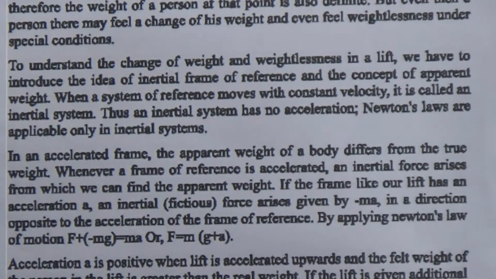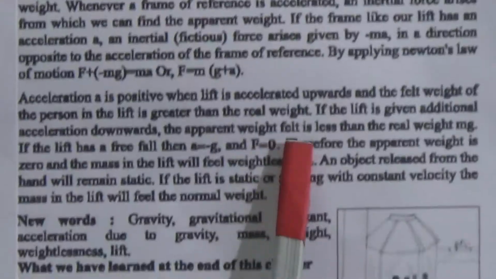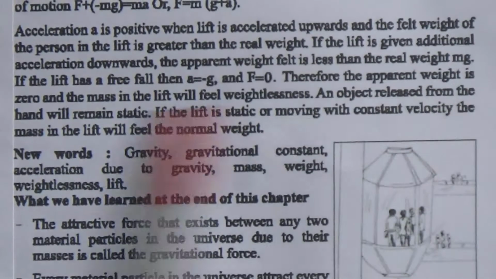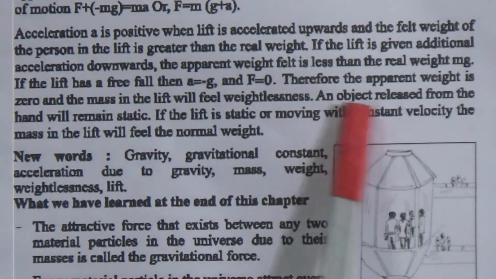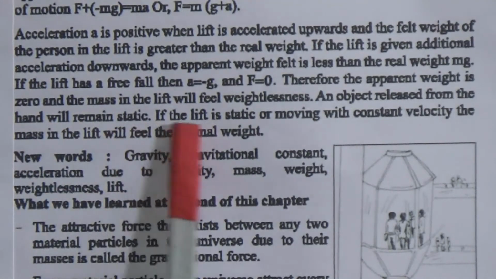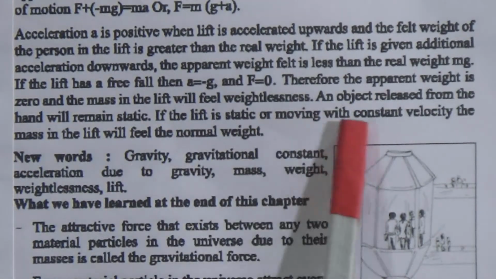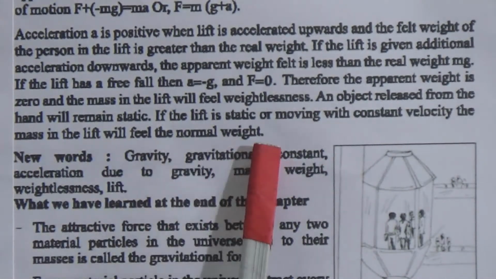If the lift is given additional acceleration downwards, the apparent weight felt is less than the real weight. That means m multiplied by small g. If the lift is in free fall, then a equals minus g and F equals 0. Therefore, the apparent weight is 0. The mass in the lift will feel weightlessness. Then an object released from the hand remains static, and if the lift is static or moves with constant velocity, the mass in the lift will feel the normal weight.